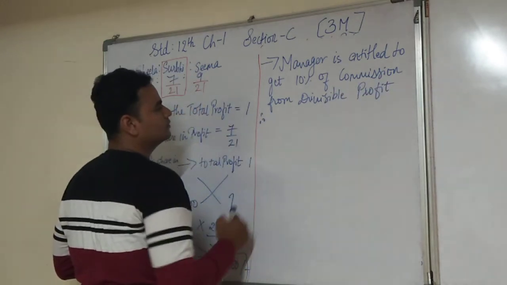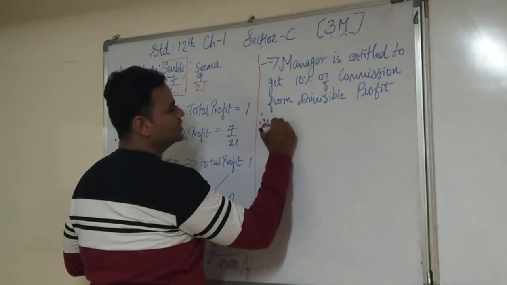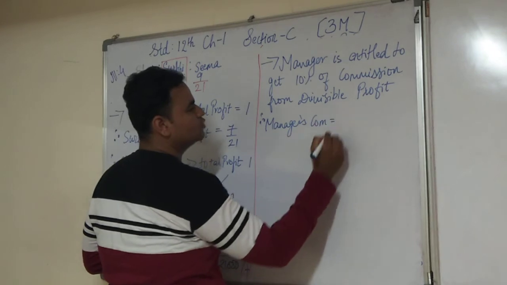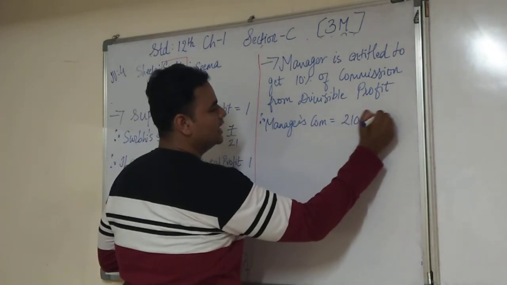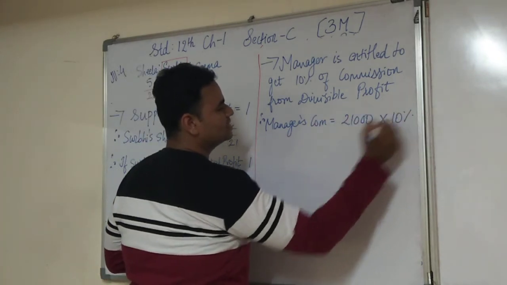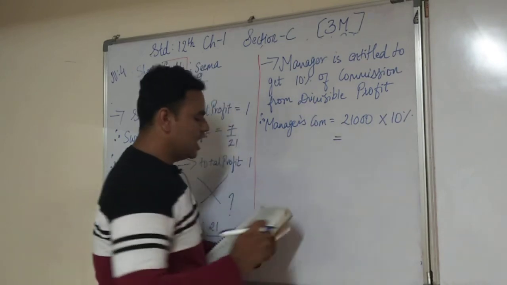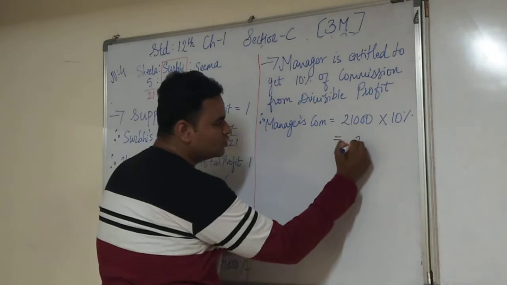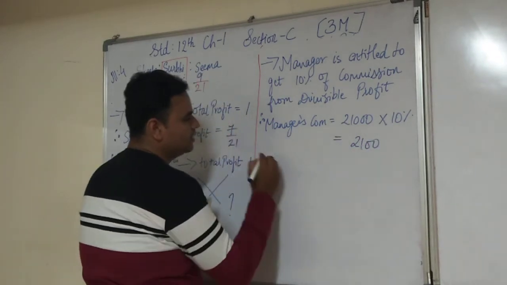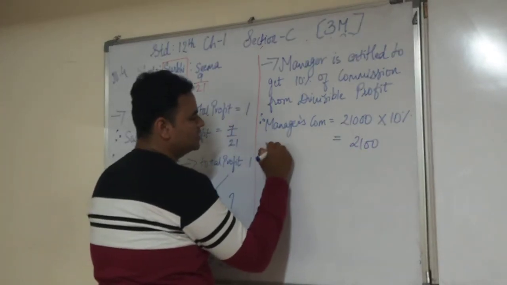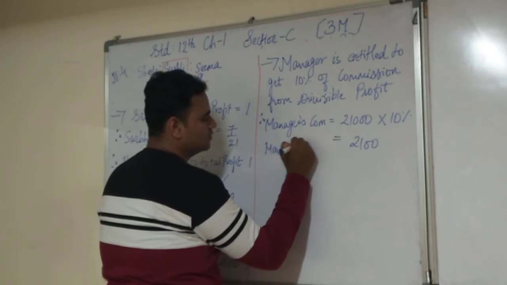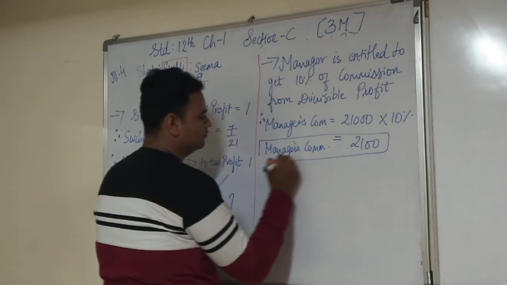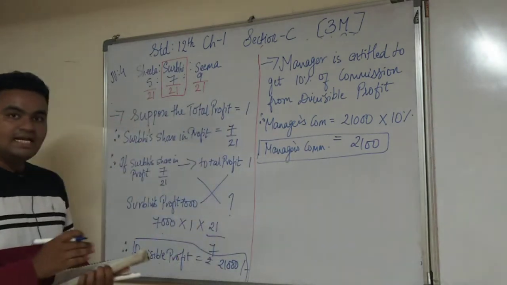Therefore, manager's commission is equal to 21,000 into 10%, which is 2,100. Right? You are going to write it over here, that is 2,100, the manager's commission. Right?